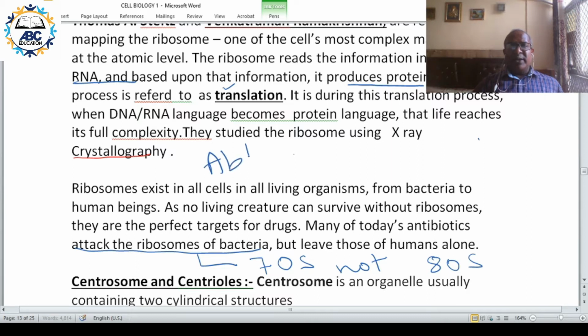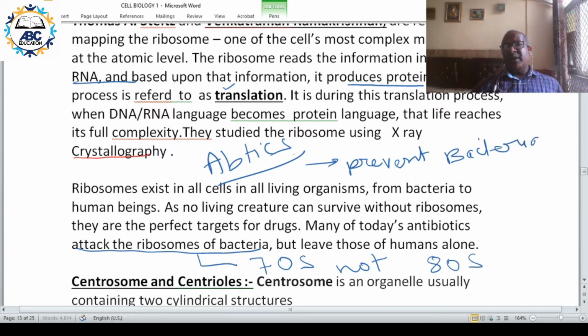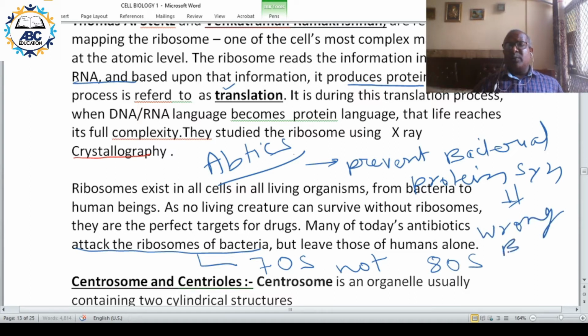So antibiotics either prevent bacterial protein synthesis or cause a wrong bacterial protein to be made.